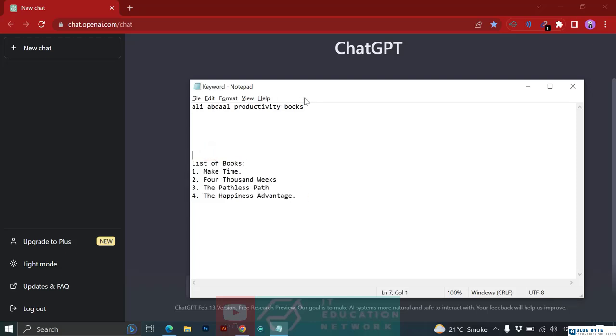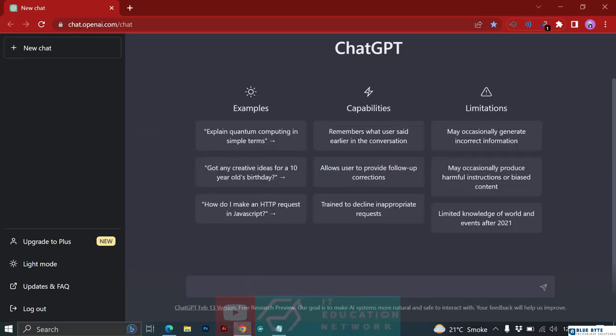So let's go. I copy this one, go into ChatGPT and say I want to create an article on the keyword Ali Abdaal productivity books.